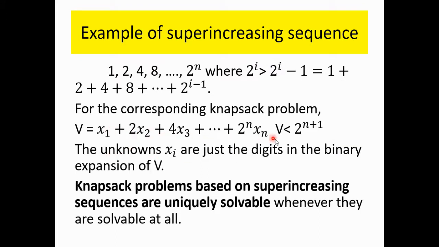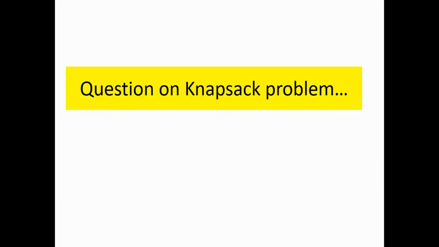The unknowns, these xi's, are just the digits in the binary expansion of v. Knapsack problems based on super increasing sequences are uniquely solvable whenever they are solvable at all. So in a knapsack problem, if the sequence of ai's is super increasing, then that problem is uniquely solvable.